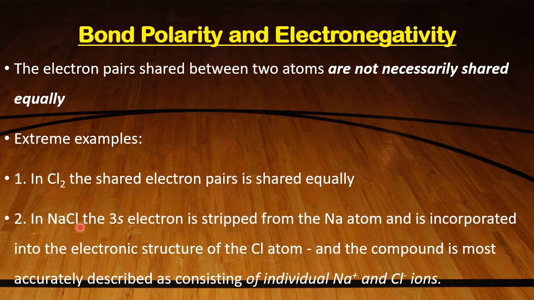Whereas in the case of NaCl, Na loses an electron and chlorine gains an electron, thereby Na becomes the positive ion or cation, and Cl becomes the negative ion or anion, and an electrostatic force of attraction starts operating, then NaCl forms. So this is the extreme case of electron transfer. The other is the extreme case of what? Electron sharing exactly at the center.